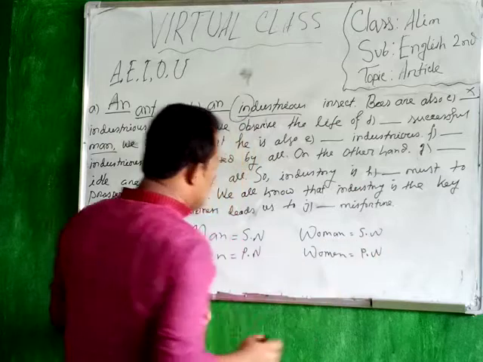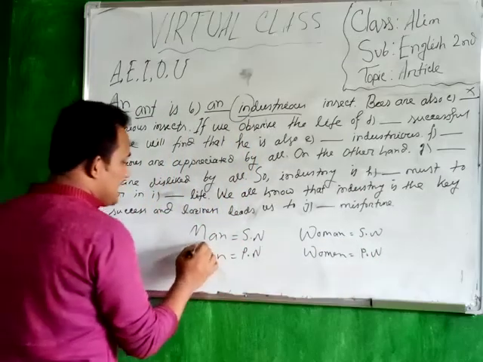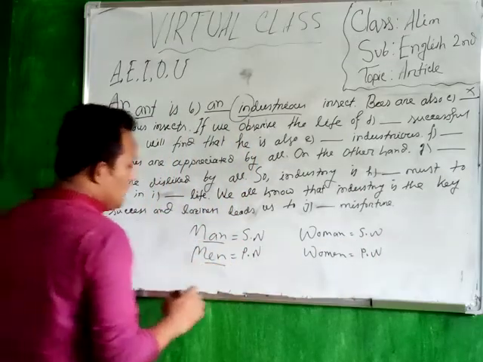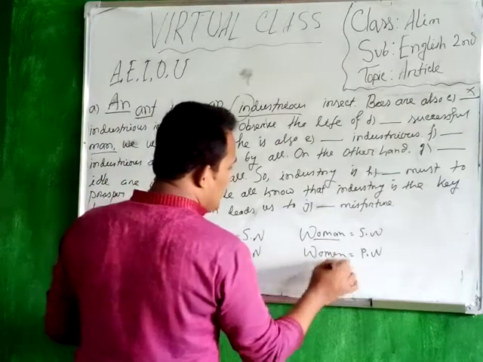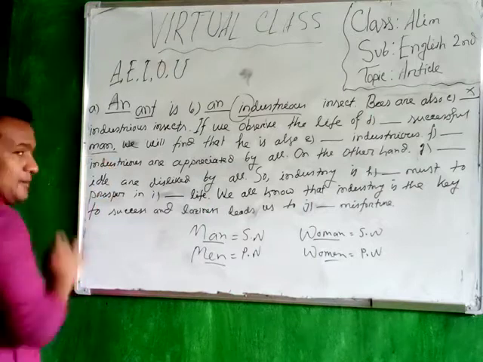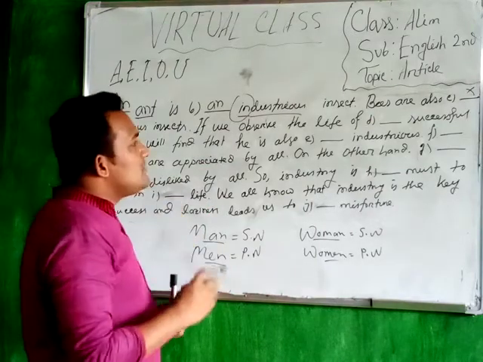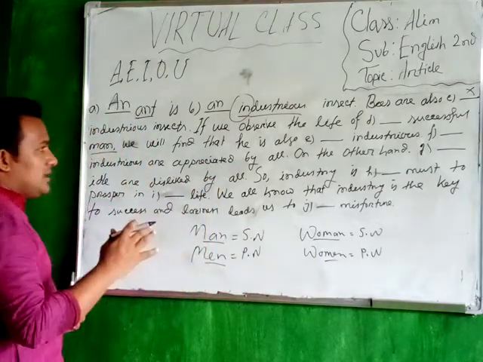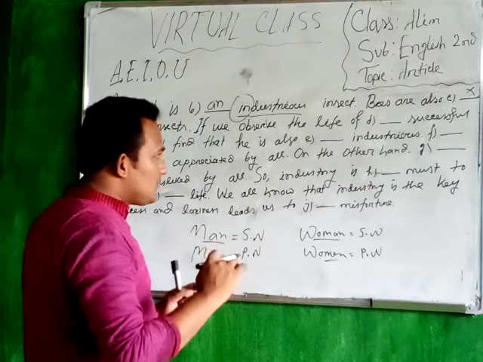Okay. You can see that if you find M-A-N, it is singular; M-E-N means plural. Women, similarly, is the plural noun. So you can see that here man is singular, so you have to use the article a or an. You cannot use the article the.